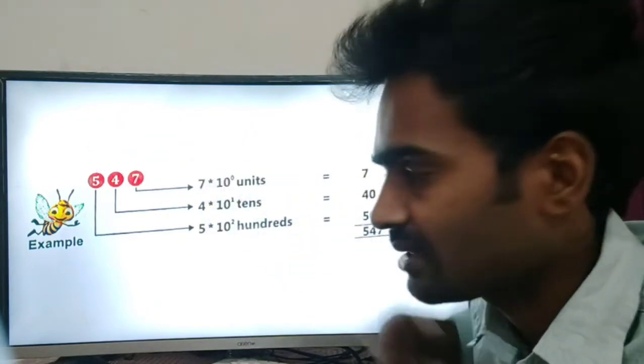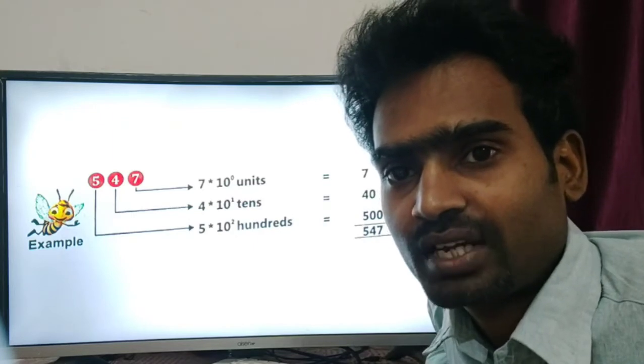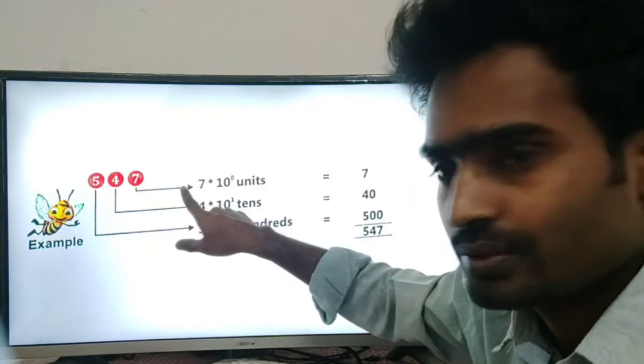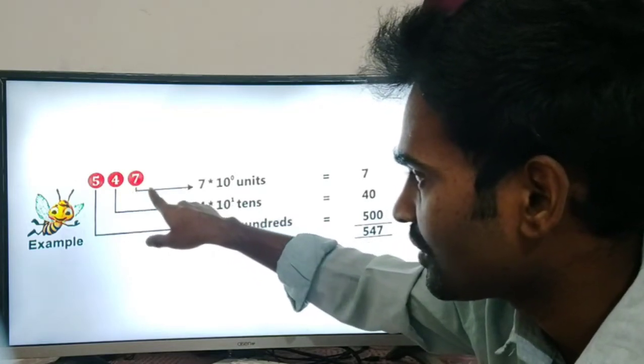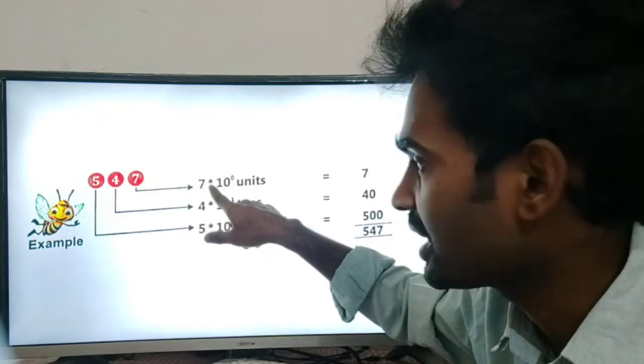And we know the number is 547. When we divide it into units, we first write 7 multiplied by 10.